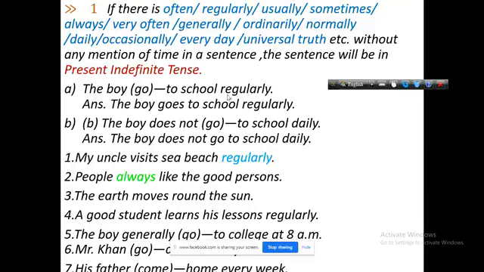Here, regularly is the indicator in the sentence, so it will be present indefinite tense. The boy goes to school regularly.